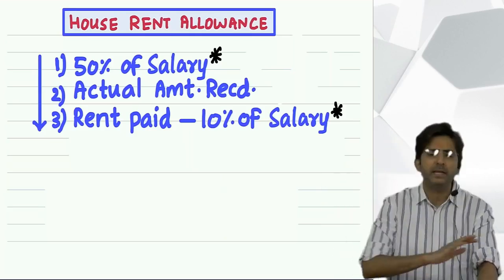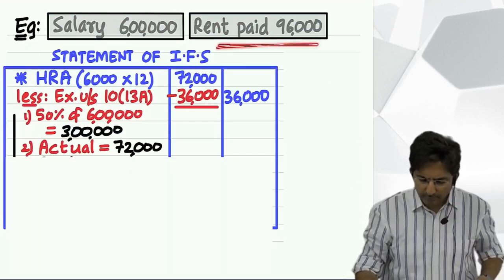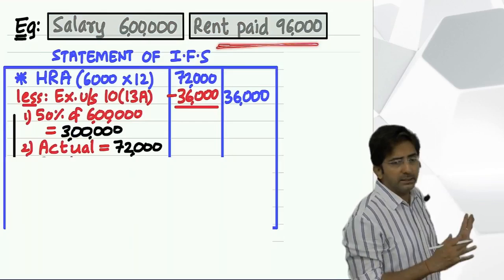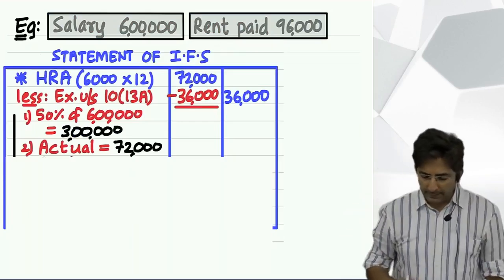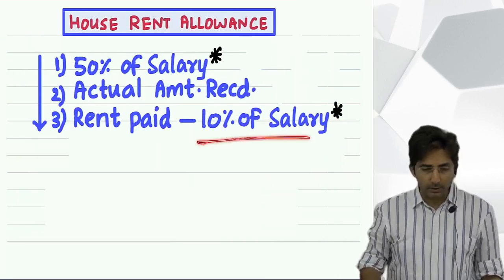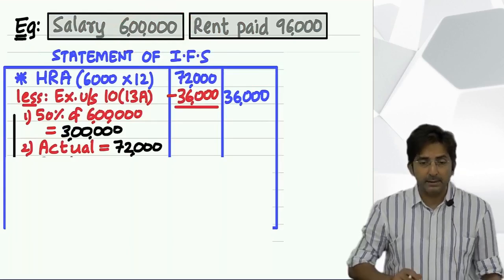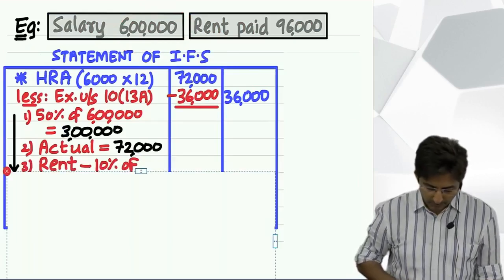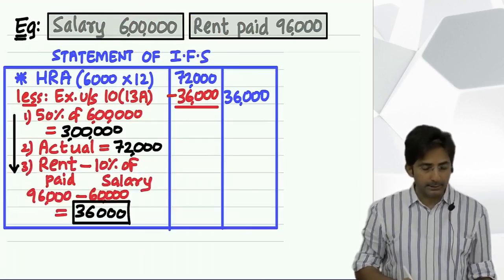So assume rent paid by him is 96,000. Don't worry about all this data. Every data will be given in the question. So rent paid 96,000 minus 10% of salary. His salary is how much? 6 lakhs. 10% comes to 60,000. So accordingly, this comes to 36,000.